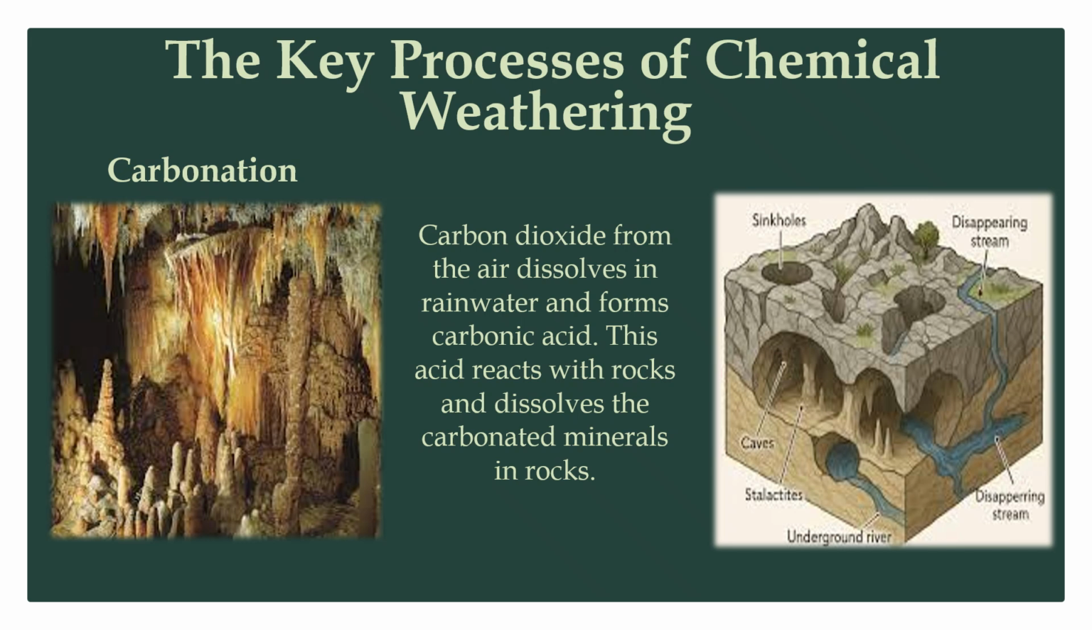One of the key processes of chemical weathering is carbonation. Carbon dioxide from the air dissolves in rainwater and forms carbonic acid. This acid reacts with rocks and dissolves the carbonated minerals in rocks.